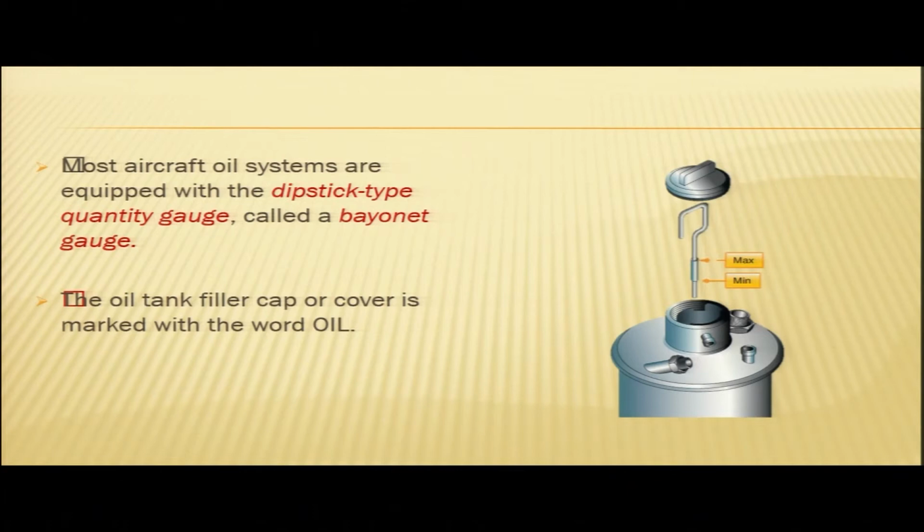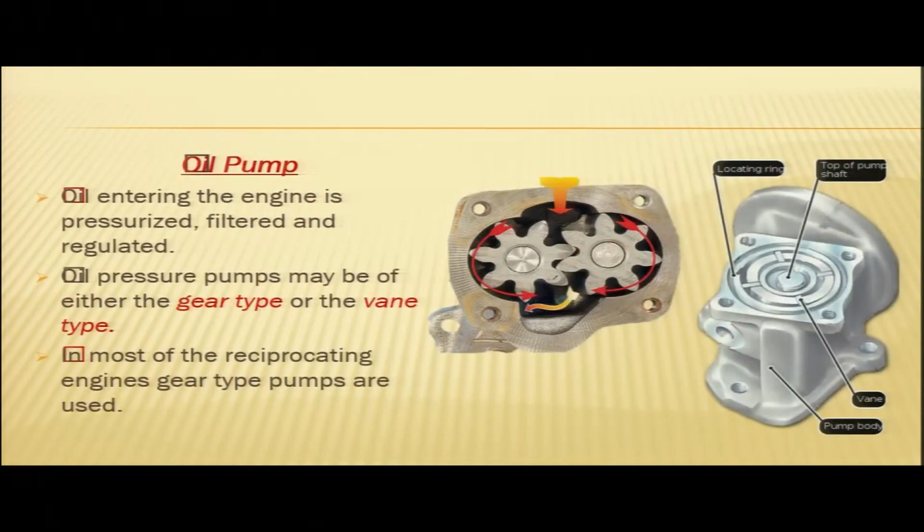This is your oil tank filler cap. The filler cap or cover is marked with the word oil, just to placard that this is your oil tank and this is the cap for the oil. Next is your oil pump. Now oil pump is a very important component of the oil lubrication system.